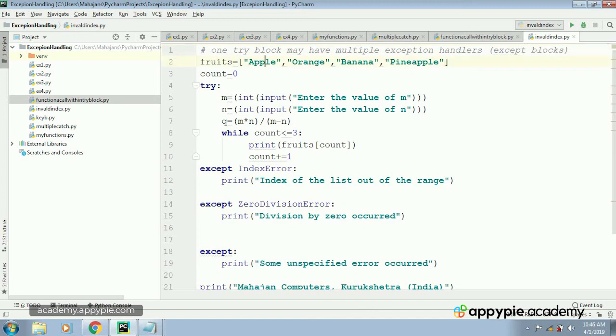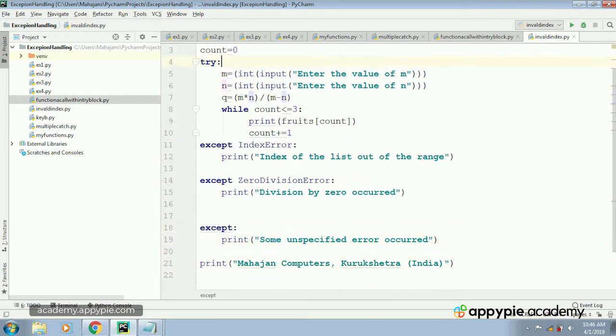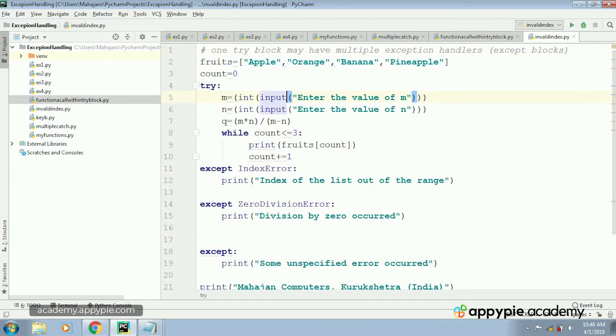Now see, the program is somewhat similar to that we have done in one of the previous lectures. This is a list with the name fruits, count is equal to 0, try. Here I am getting the value from the user, and then I am getting the values of m and n, then I am applying a hypothetical expression m into n divided by m minus n.